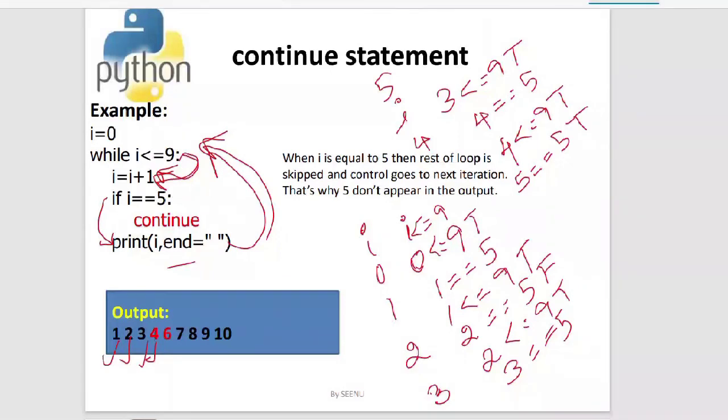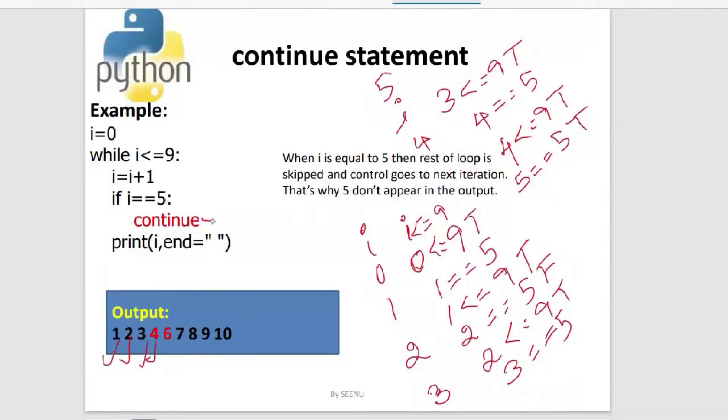So inside the if body, what did we write? We have written a continue. We just have written a continue there. So what happens is the rest of the statements will not execute, and as soon as this continue executes, it goes for the next iteration, skipping this print statement. So that's the reason you won't find 5 in the output.